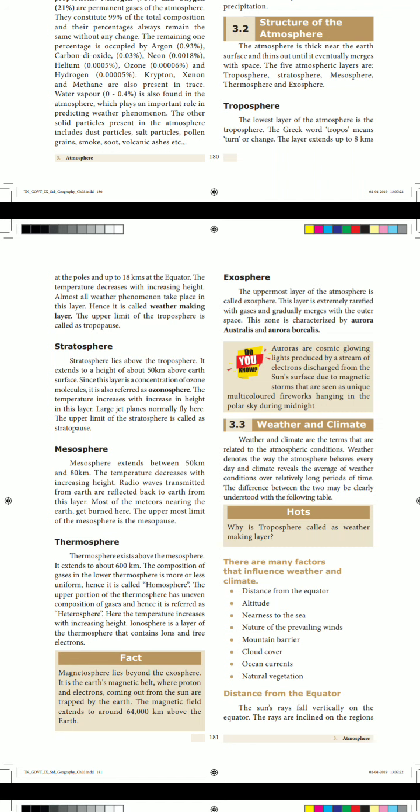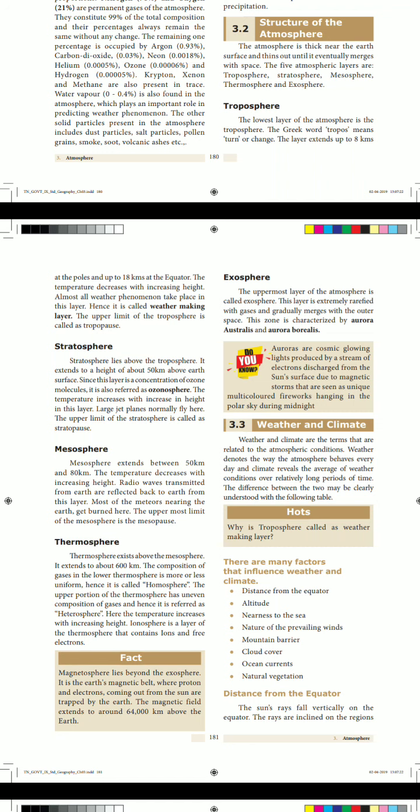Next, last one is the exosphere. It is the uppermost layer of the atmosphere. Sometimes they may ask the question, which is the uppermost layer of the atmosphere? That is the exosphere. This layer is extremely rarefied, filled with gases, and gradually merges with outer space. This zone is characterized by Aurora Australis and Aurora Borealis. So mostly it is found outside of the atmosphere. Exosphere, in Tamil we will say veli adukku.